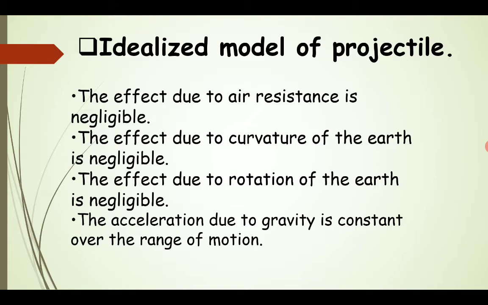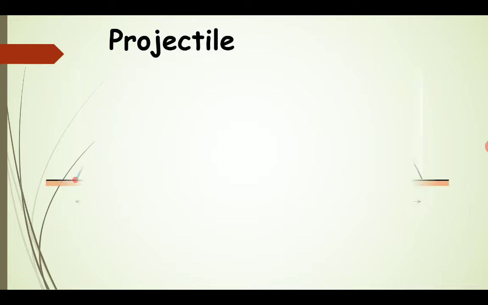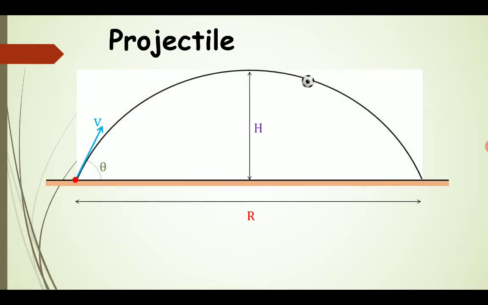In theory things exist in ideal form, but in practice nothing is ideal. Now we are going to discuss the projectile motion of a ball which is thrown up and the path taken by that ball. We have a ball here, and this is our horizontal ground. The ball is projected from this point and takes a path, reaching a particular maximum height.